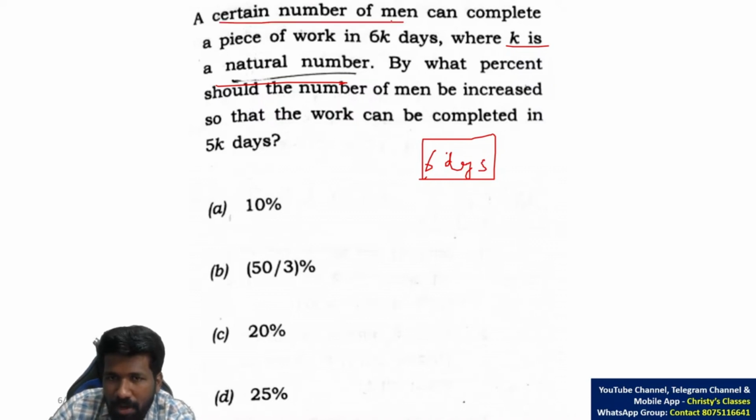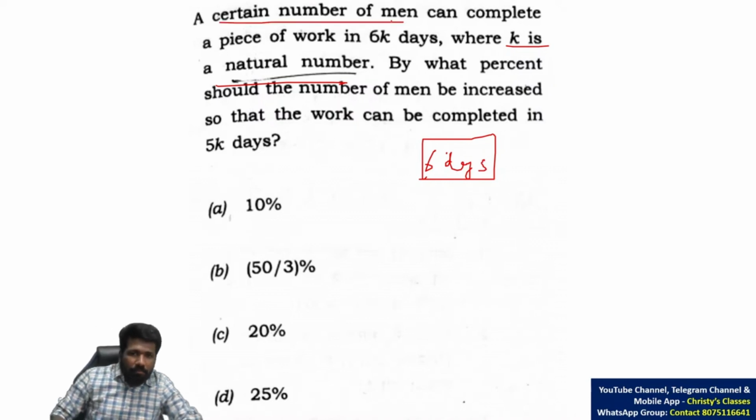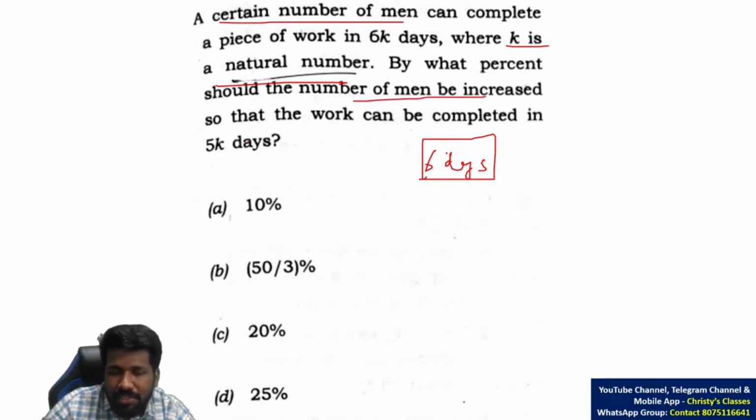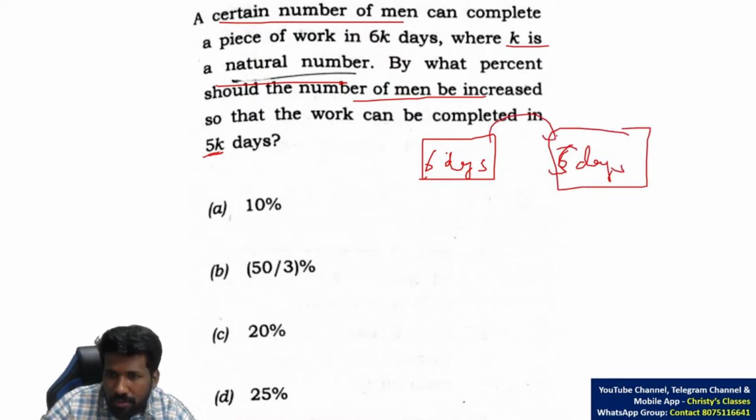That certain number of men, we don't know what that number is. By what percent should the number of men be increased so that the work can be completed in 5k days? As k is 1, 5k means 5 days. That means time should be reduced from 6 days to 5 days.